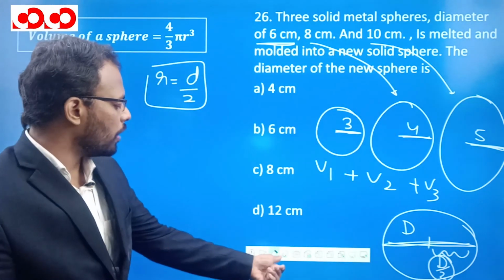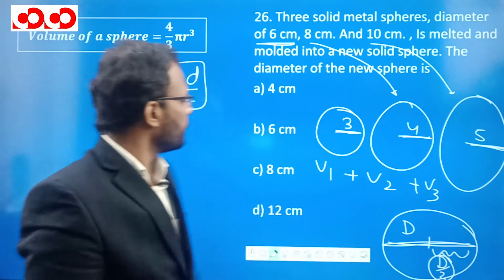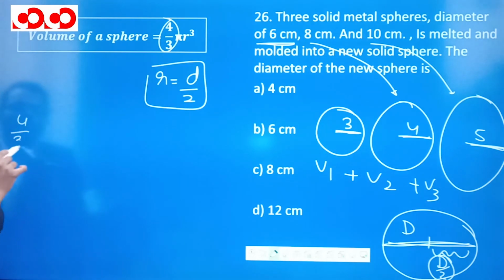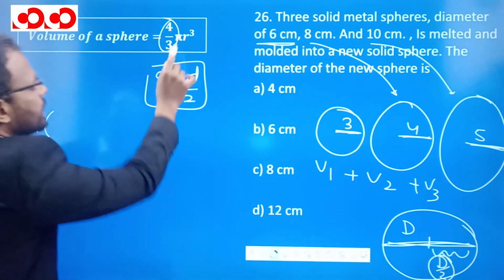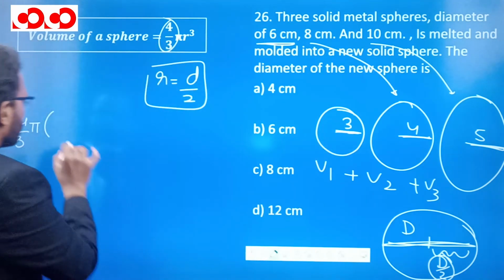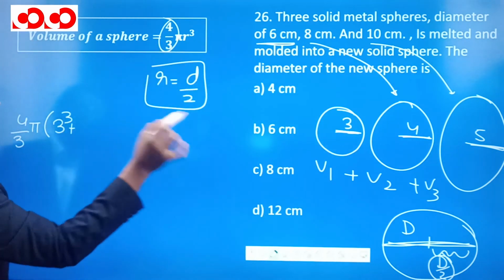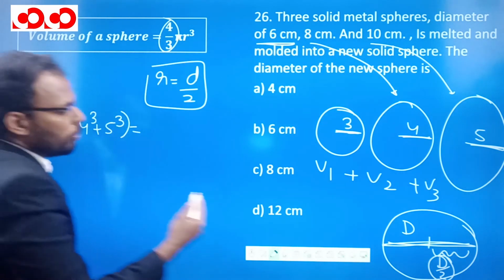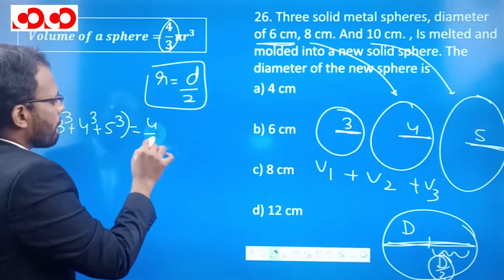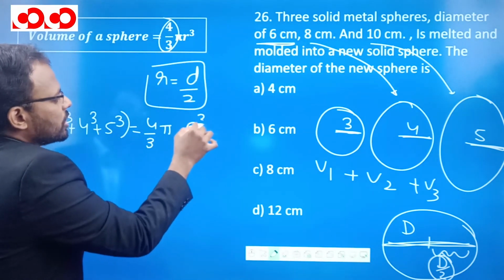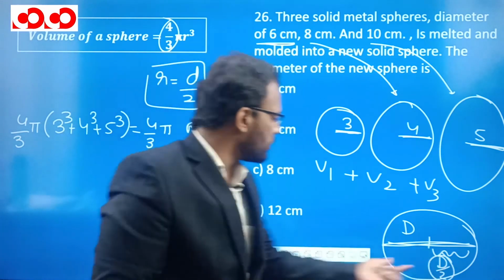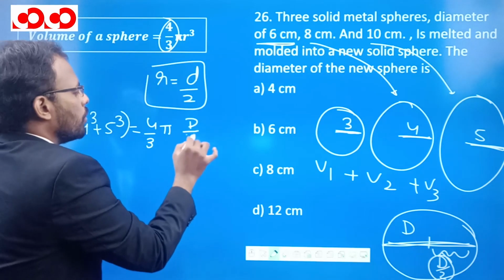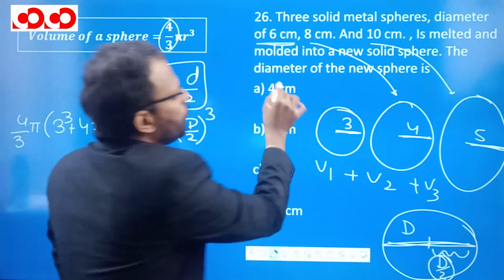So now if we try to find the volume V1 plus V2 plus V3, we know that this 4 by 3 pi is common to all. So we can write 4 by 3 pi common. And what we'll get is r cube. So here it is 3 cube plus again 4 cube plus 5 cube is equal to the volume of this big sphere, which is 4 by 3 pi r cube. But instead of r, we can put diameter's half, because we know that radius is half of diameter. So we can put d by 2 whole cube, because we need to ultimately find the diameter.